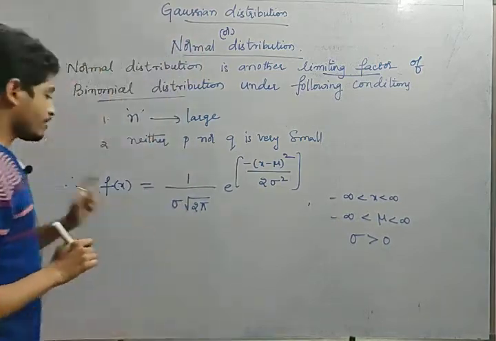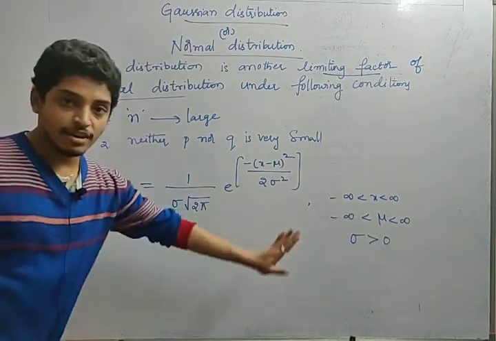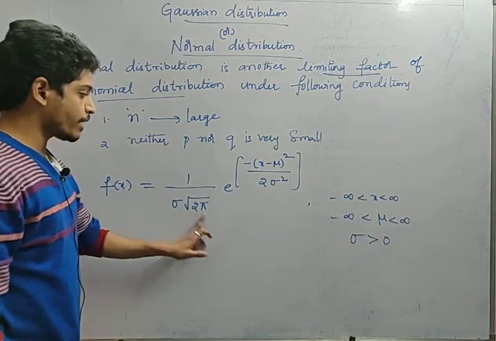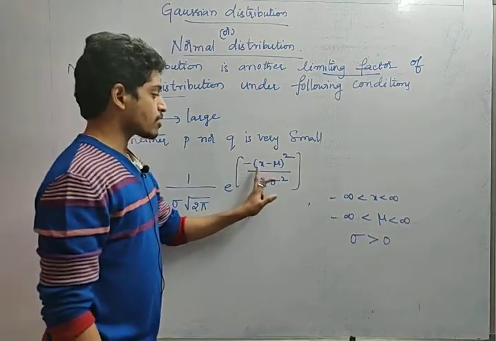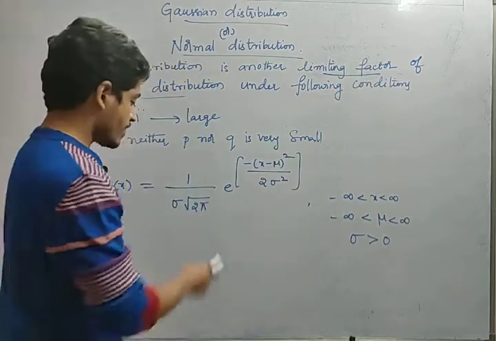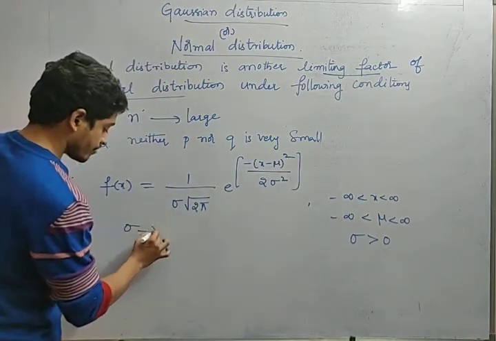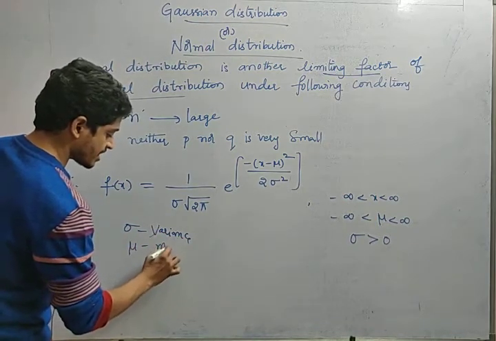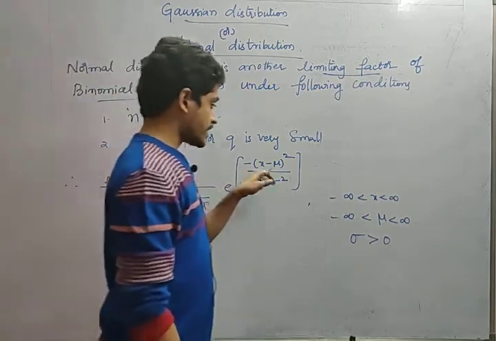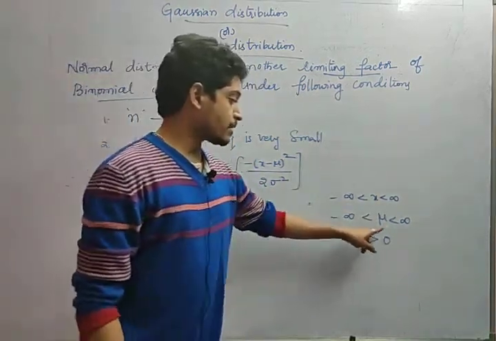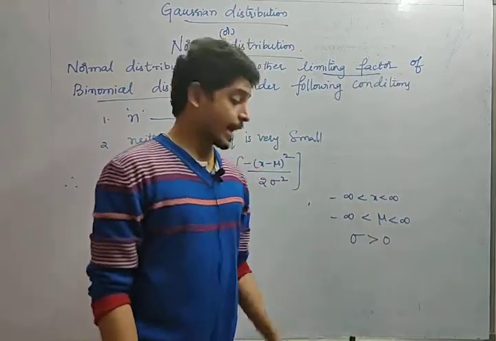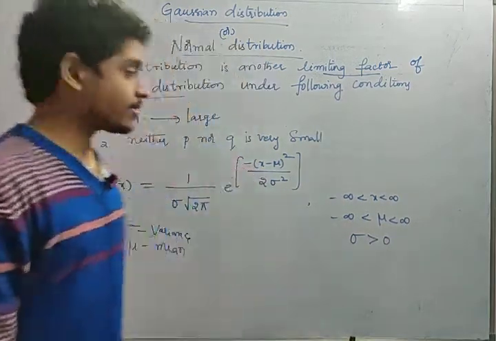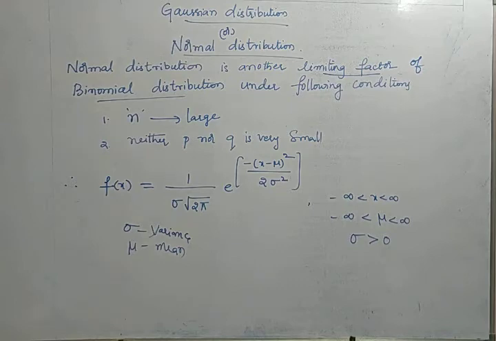The probability density function for a Gaussian distribution is f of x equals 1 by sigma into root 2 pi into e power minus of x minus mu whole square by 2 sigma square, where sigma is the standard deviation, with sigma square the variance, and mu is called the mean. Yes or no? This is the formula. Here the x value should be from minus infinity to infinity, and the mean value should also be from minus infinity to infinity, and sigma square is the variance. Variance is always non-negative, greater than 0. So this is the probability density function for a normal or Gaussian distribution.